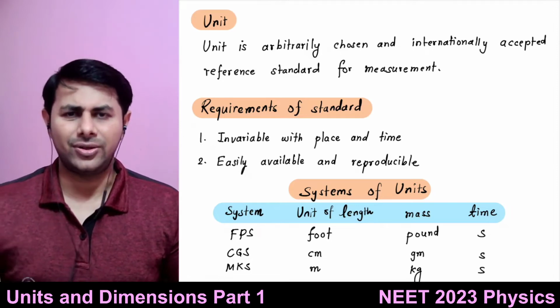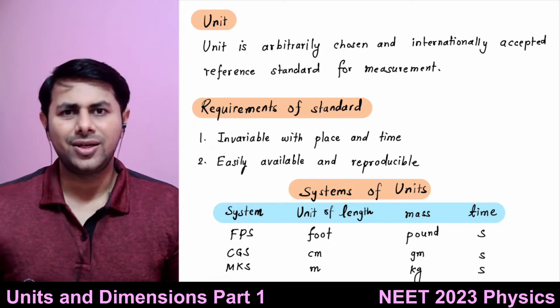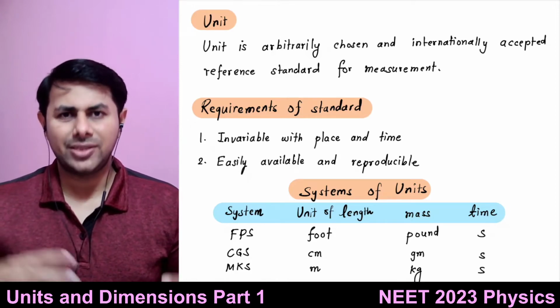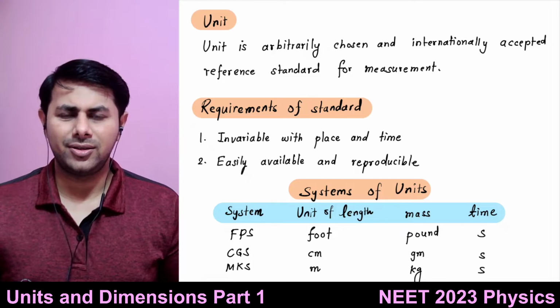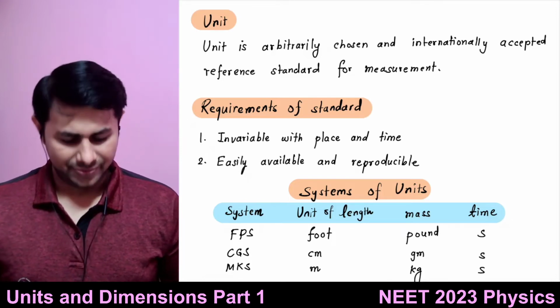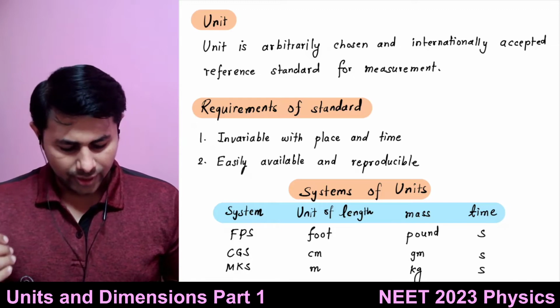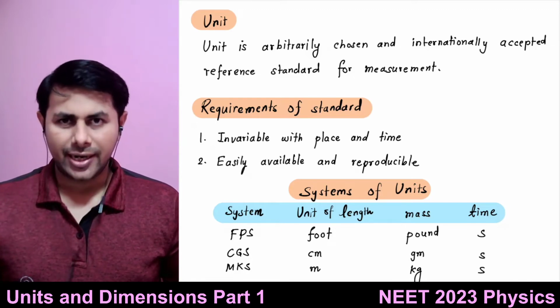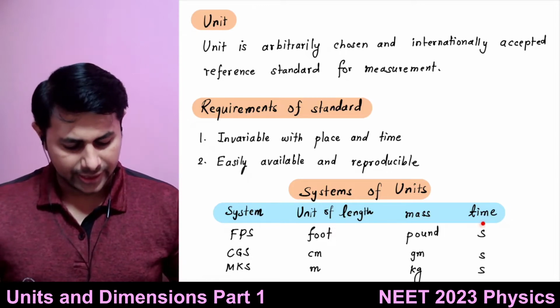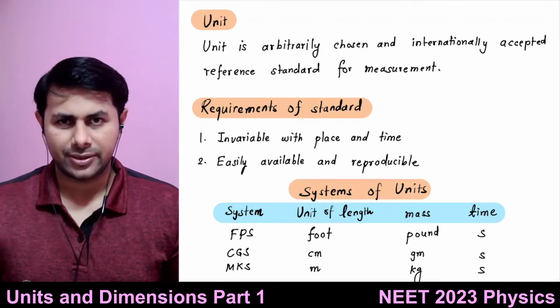And only mechanics was studied in those times. But now you can make one system of units where you say that force is my fundamental quantity. So you throw away mass and pick force, then length and time as your fundamental quantities.